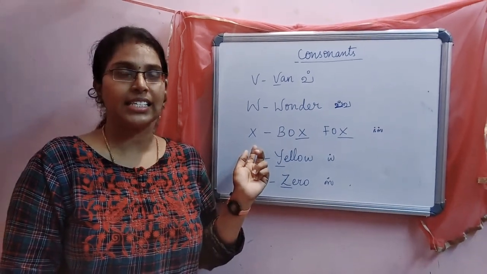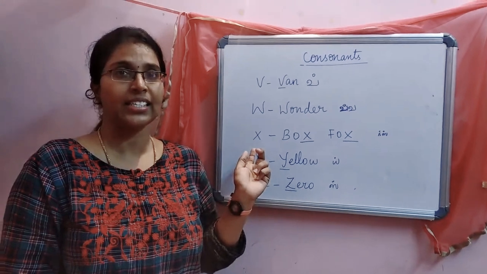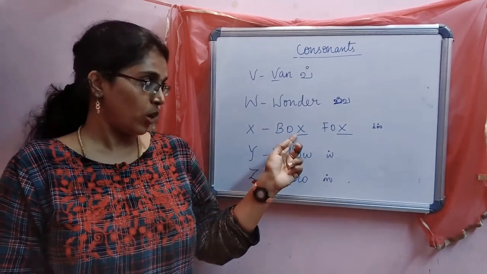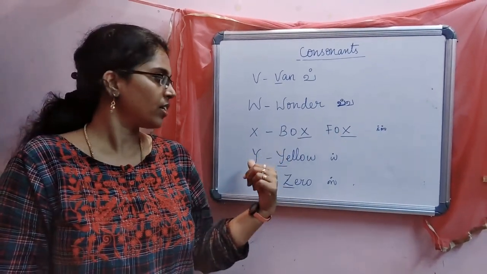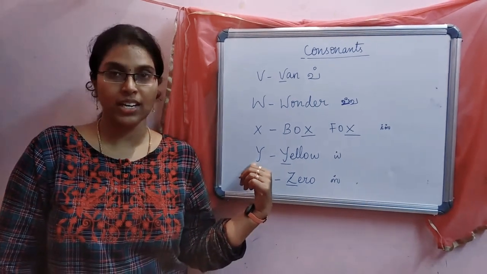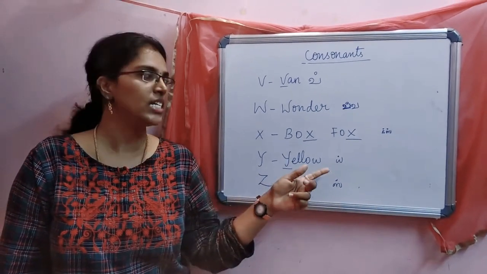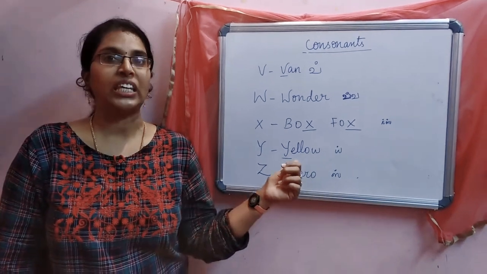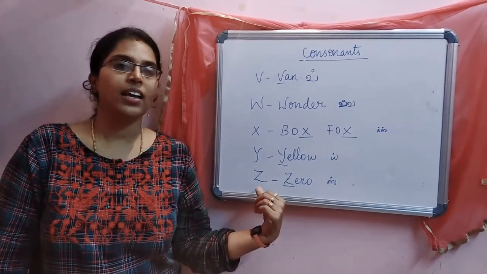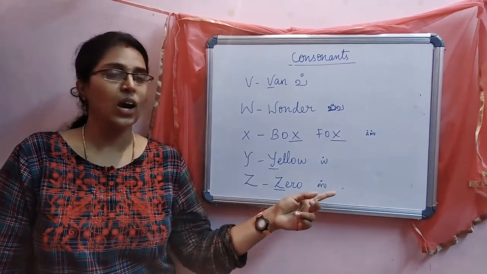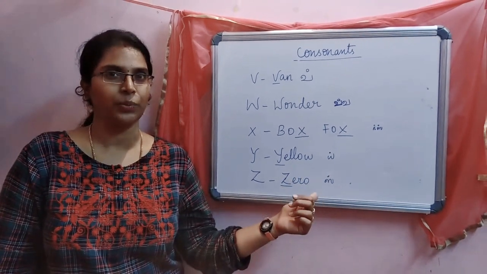Next one is X. The name of the letter is X. The sound is X. Box, fox, right? The next letter is Y. The name of the letter is Y. The sound is E. Yellow, yellow. Next, the name of the letter is Z. The sound is Z, zero.